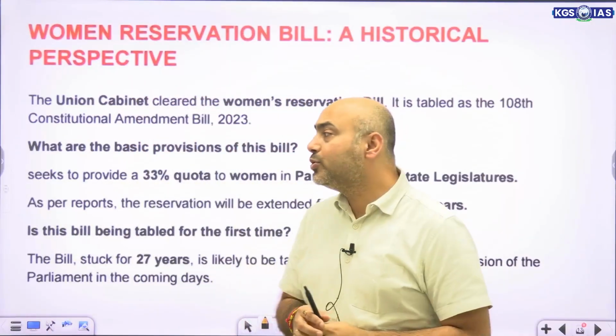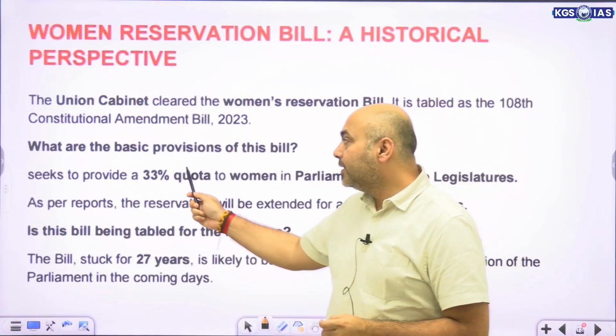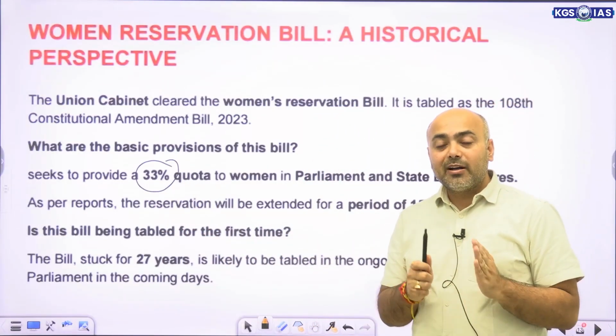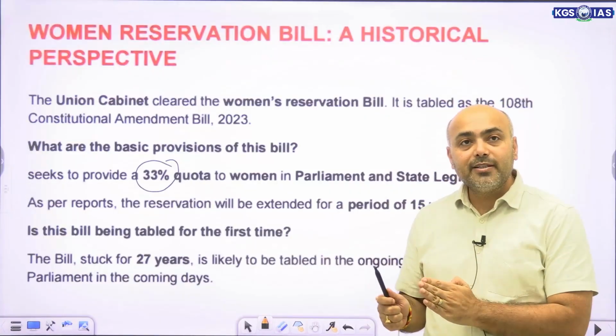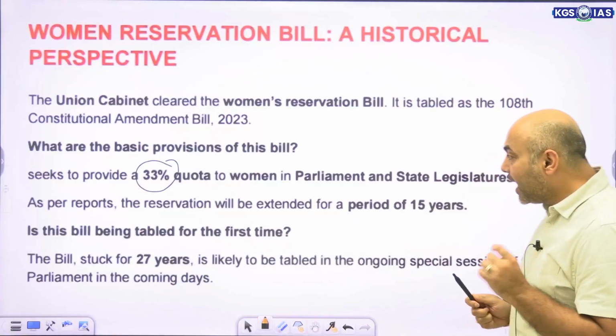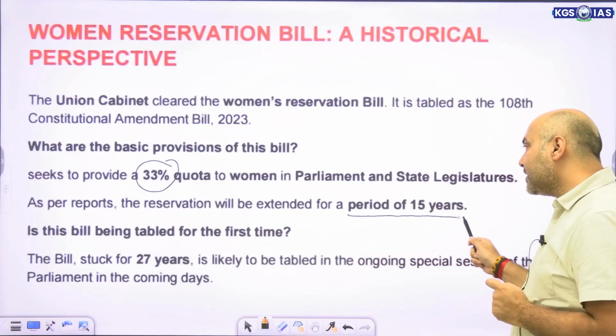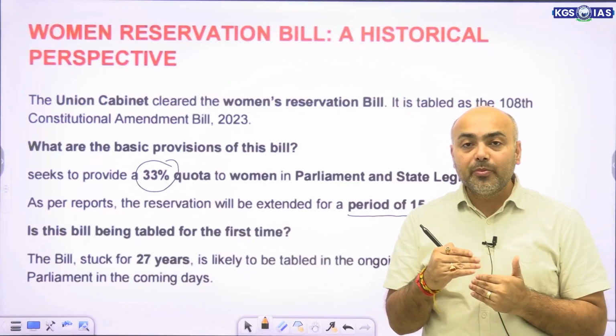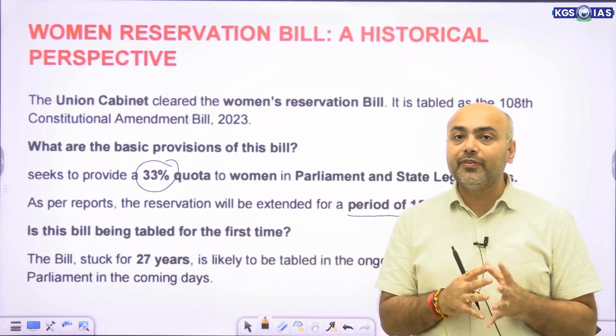The constitutional amendment proposed that 33% of the seats in the Parliament as well as in the state legislatures would be reserved for women. And the period for which the reservation would be applicable would be 15 years.